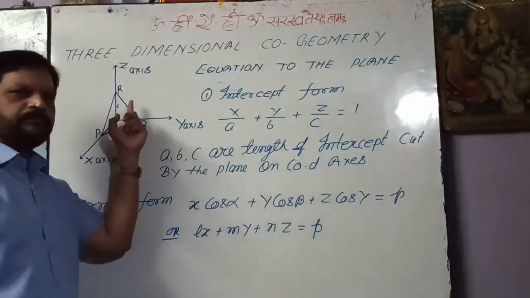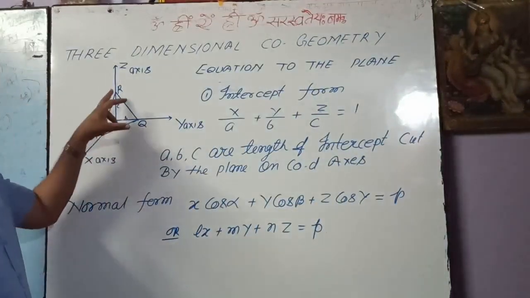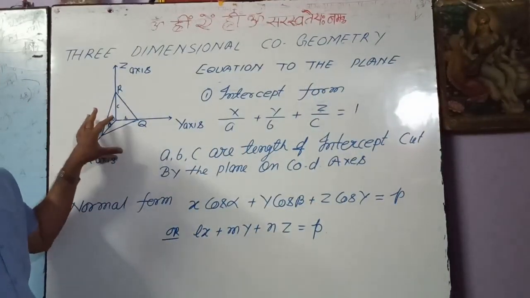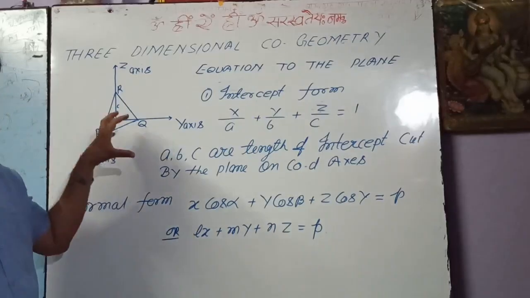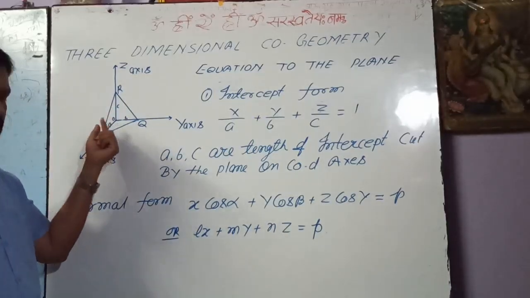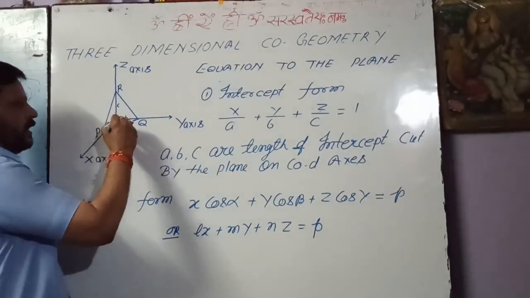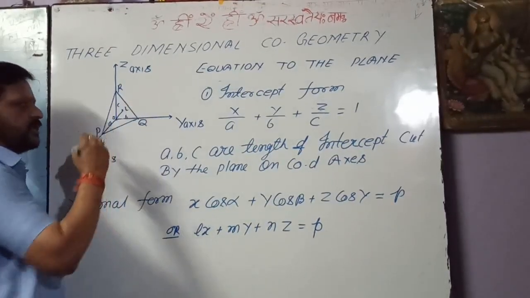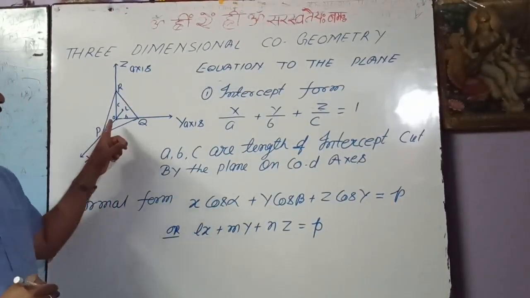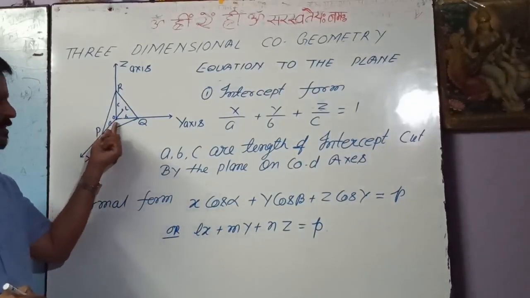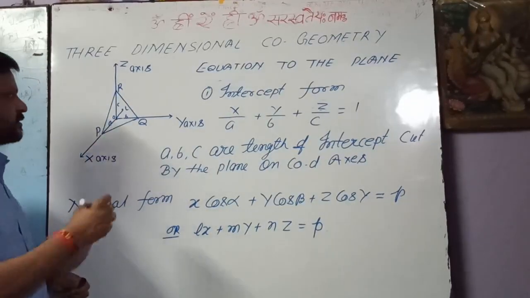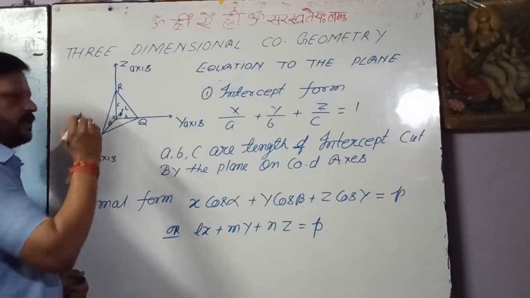origin to the plane. Like this, suppose PQR is the plane on the coordinate system. So we draw OL. Suppose OL is the perpendicular from the origin to the plane and its length is small p.